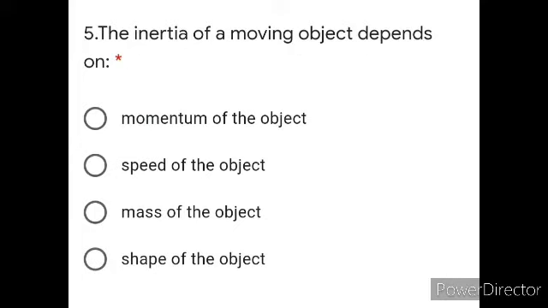So next is question number 5. The inertia of the moving object depends upon, you have 4 options: momentum of object, speed of object, mass of object, shape of object. You know the formula of inertia very well, that it depends directly on mass. More the mass, more the inertia, less the mass, less the inertia. So from here we can say that inertia of a moving object depends on mass of the object.